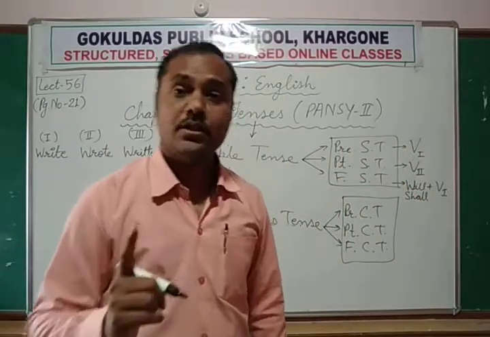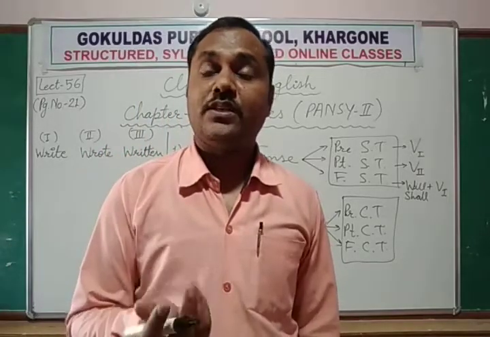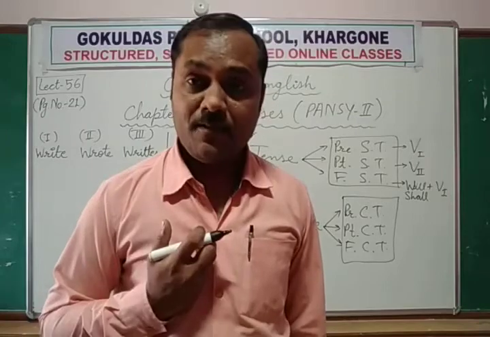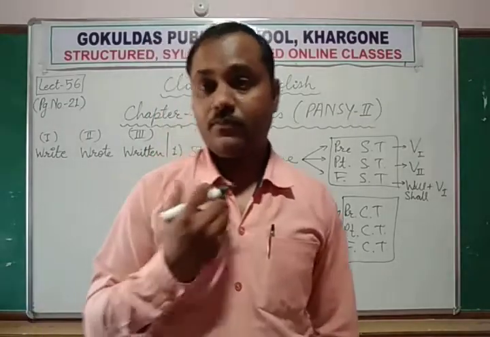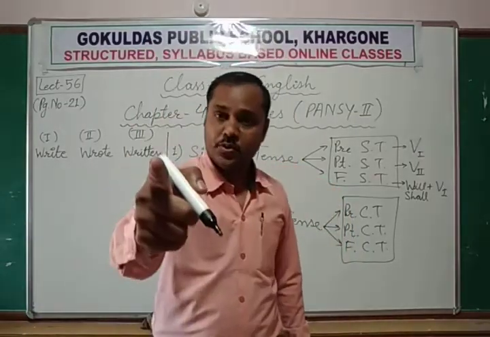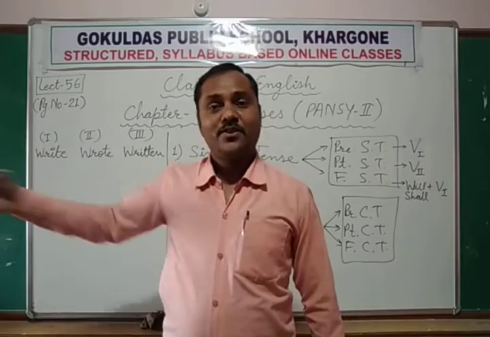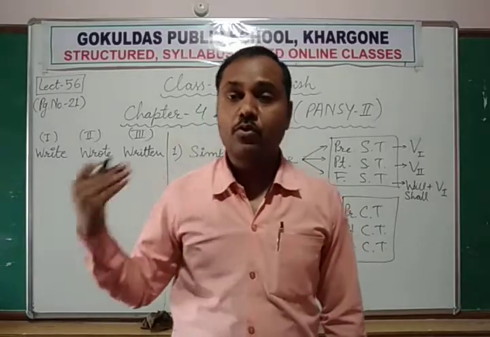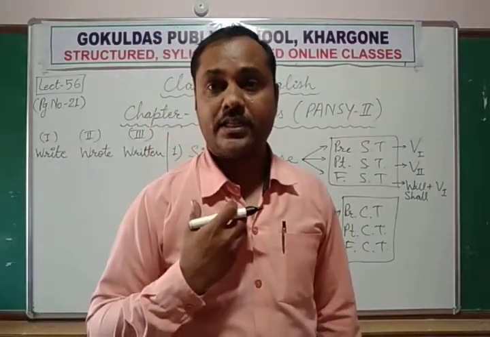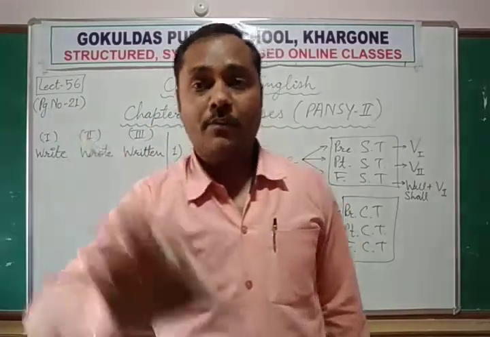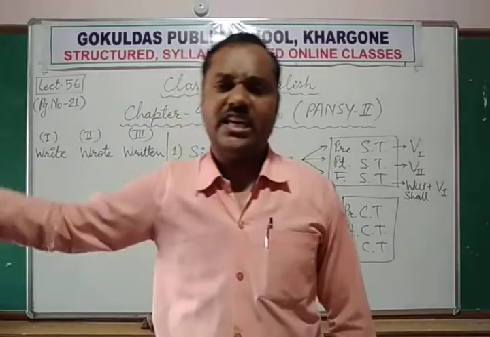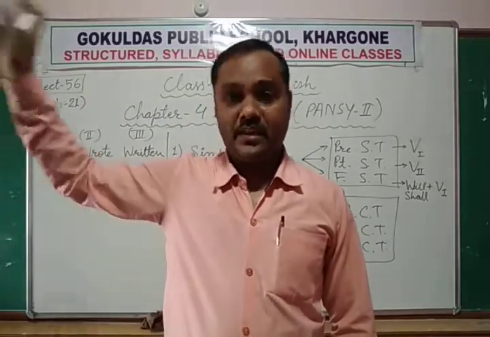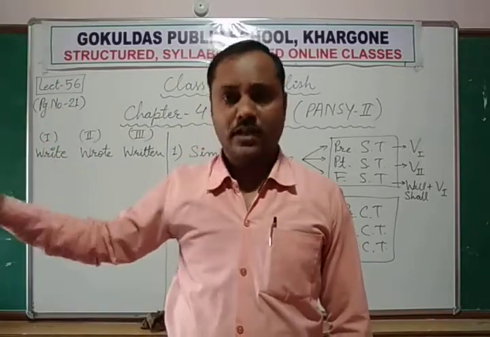Where is shall used? Shall is always used with the first person of the subject. First person means I or we. Second person, you. Third person, any other person about whom we are talking. First person is saying something to the second person about any third person. He, she, it, name, they: these are third person.